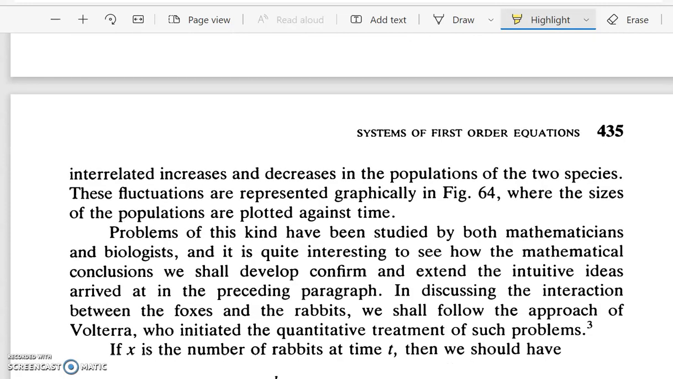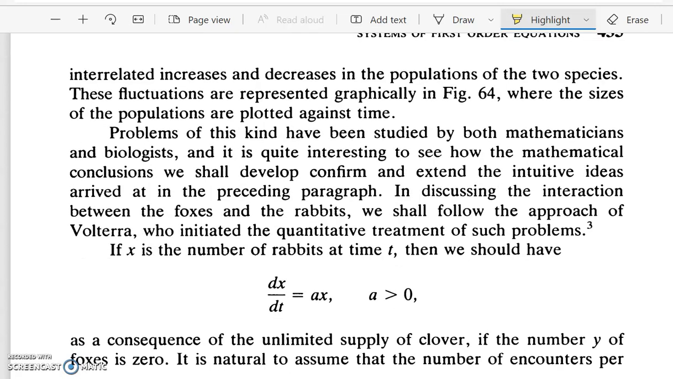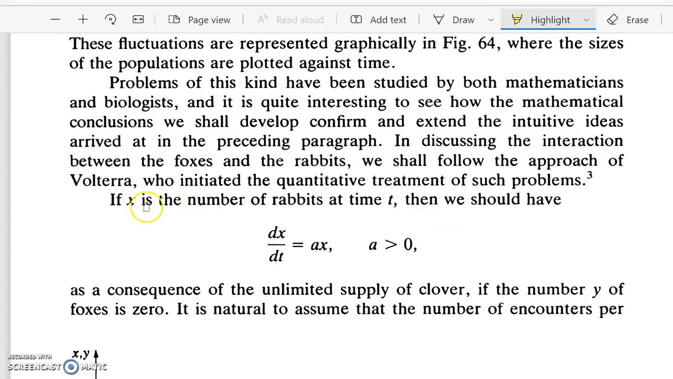Now we will see how to formulate this problem as a nonlinear system of equations. For this we will let x denote the number of rabbits at time t, and let y denote the number of foxes at time t. Let me take the assumption that at time t equal to 0 we start with 0 foxes.